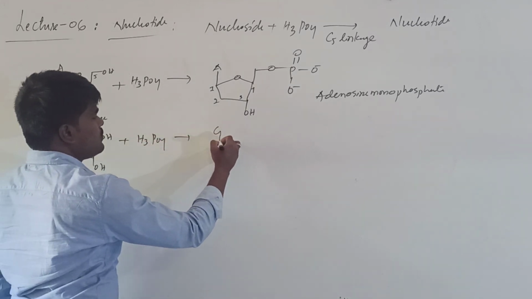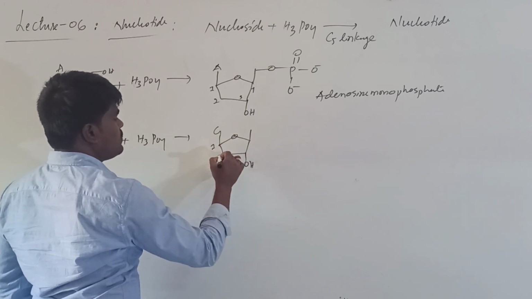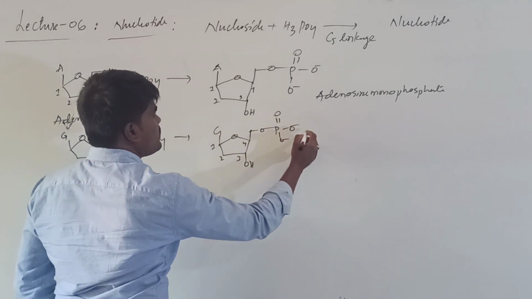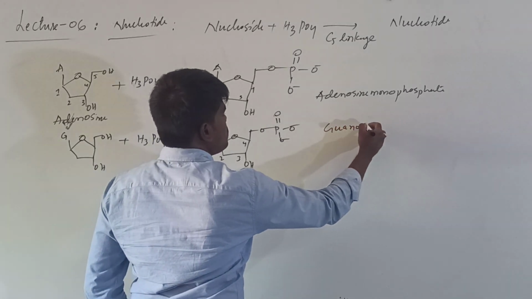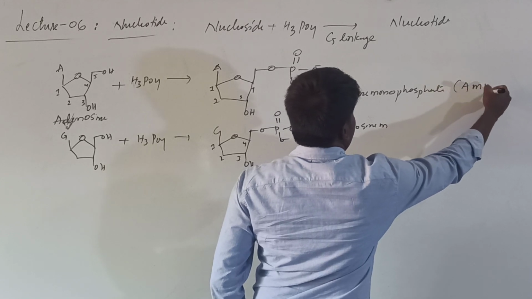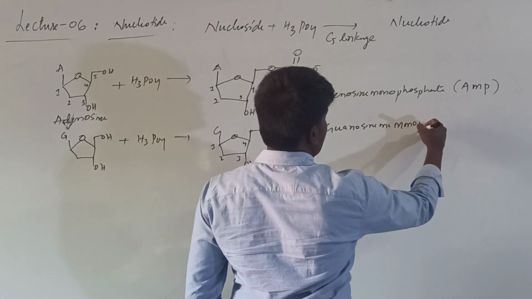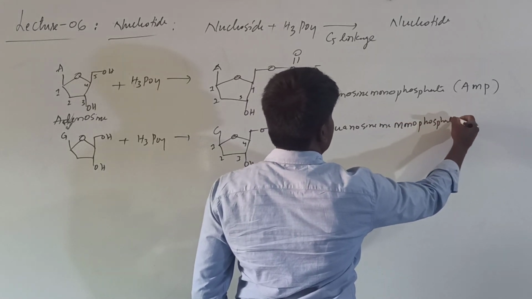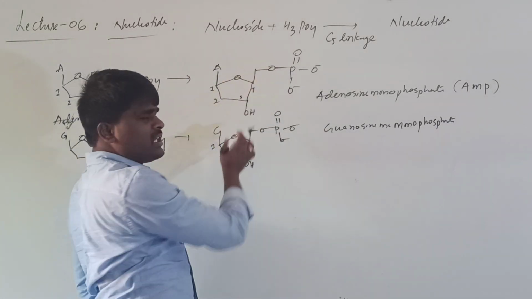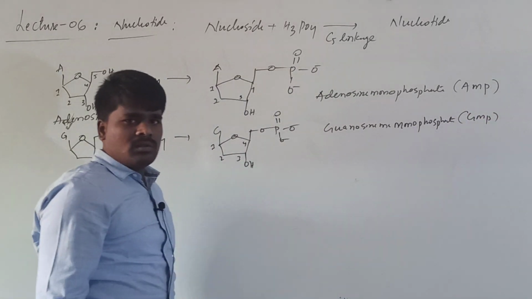It will become guanosine monophosphate, which we call GMP. Adenosine monophosphate we call AMP. This we call a phosphoester linkage. This is a nucleotide here.